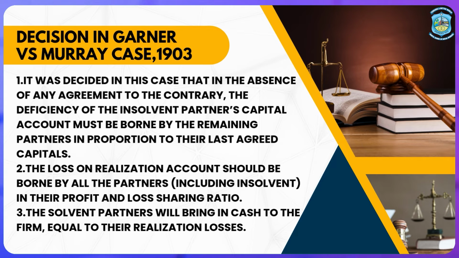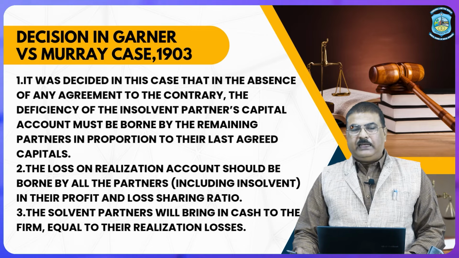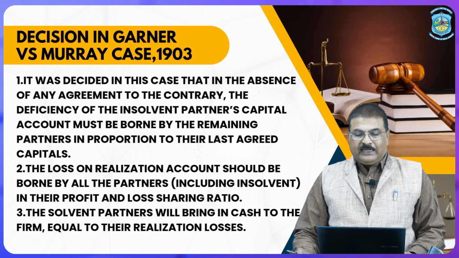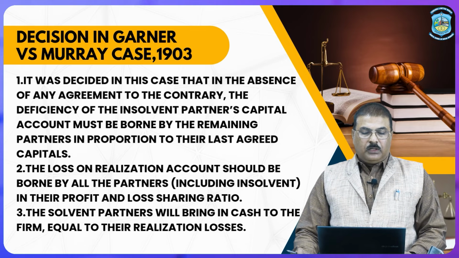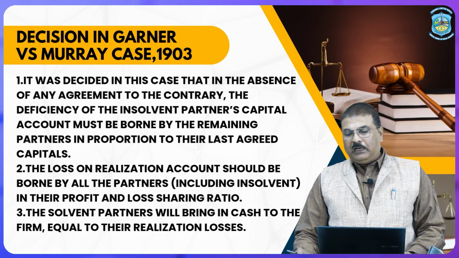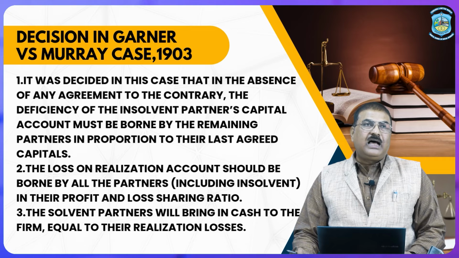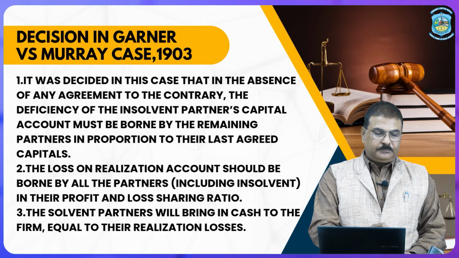Number 1, it was decided in this case that in the absence of any agreement to the contrary, the deficiency of the insolvent partner's capital account must be borne by the remaining partners in proportion to their last agreed capital.